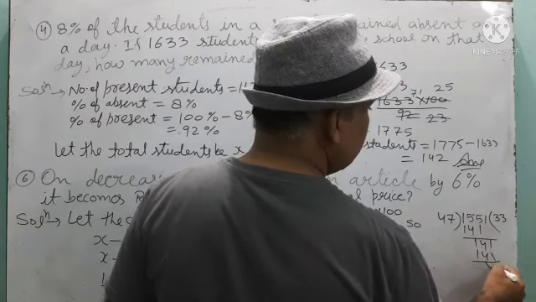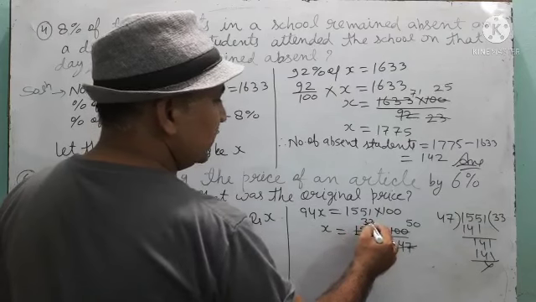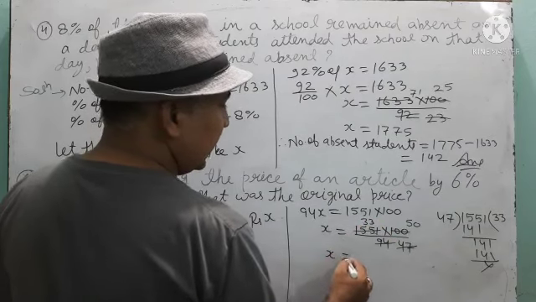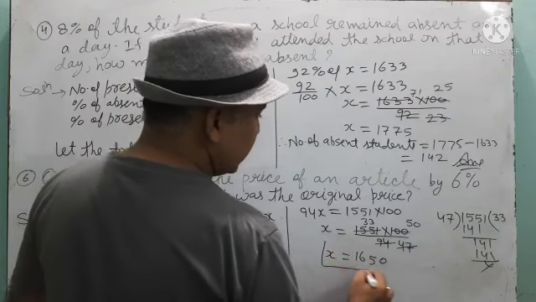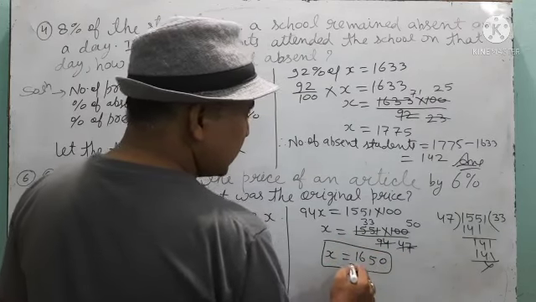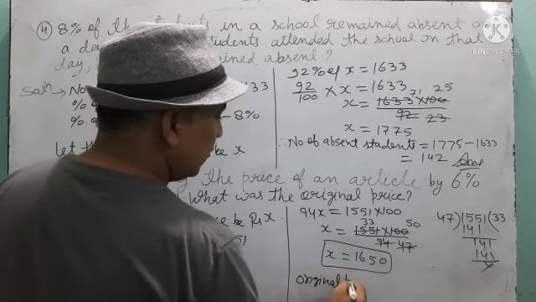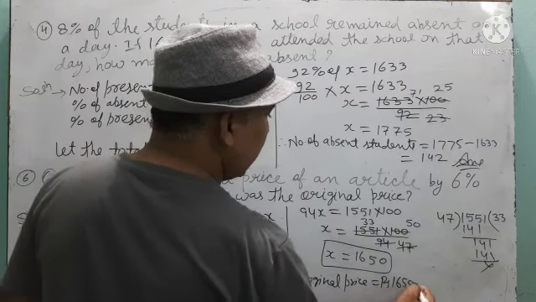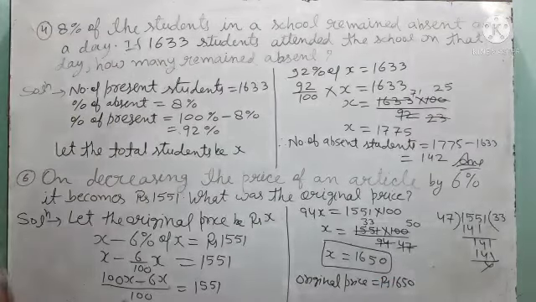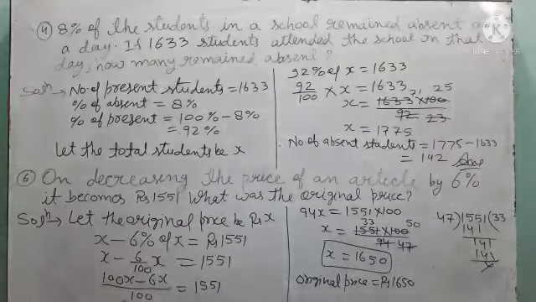That means 47 is dividing this number 33 times. That means x is equal to 5 3s are 15, 1 16. So the original price is rupees 1650. Okay? Note down these questions, then we will do some more questions.